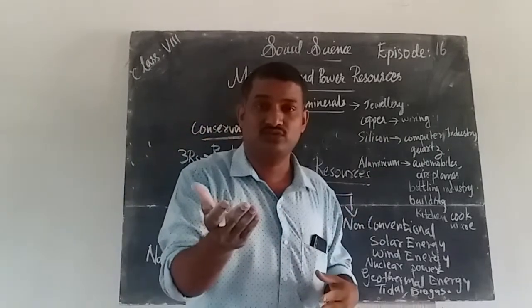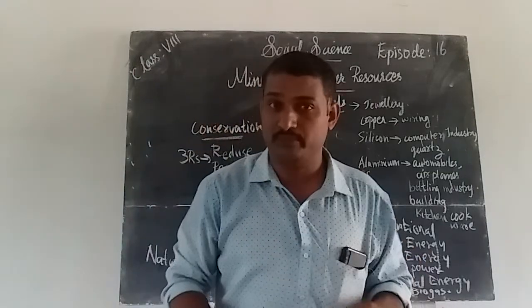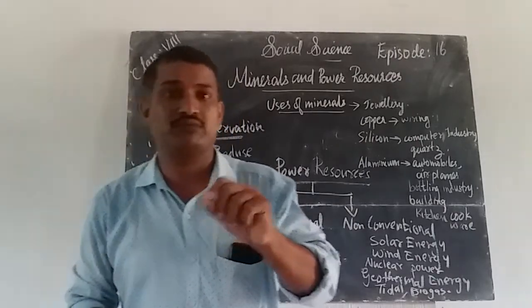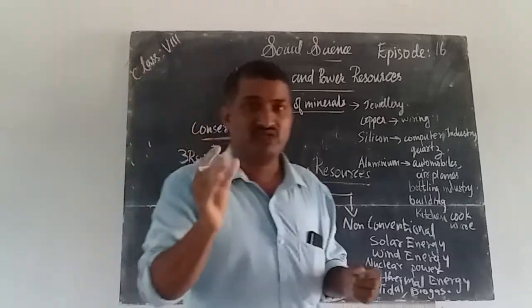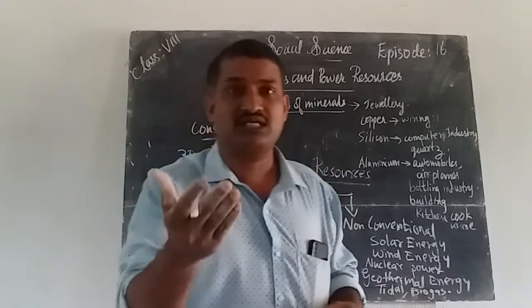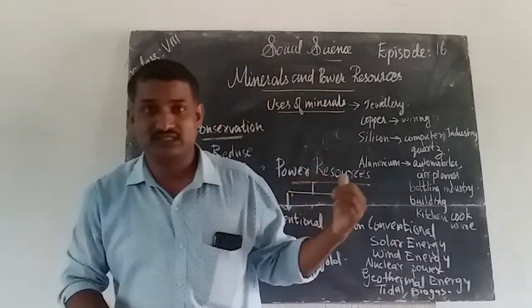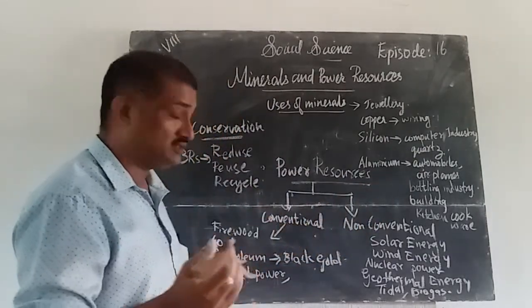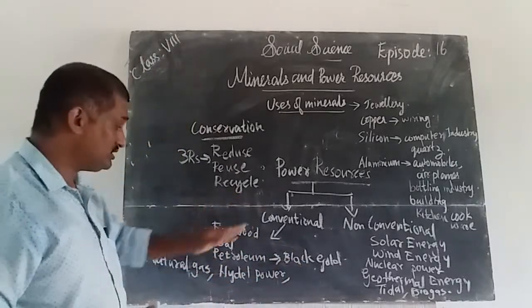You know that in your house you use LPG. What is the full form of LPG? Liquefied petroleum gas, which is also a product of petroleum. You may use Vaseline in dry seasons. This Vaseline is also a petroleum product, petroleum jelly. So these are all products of petroleum, and all are considered conventional sources of energy.